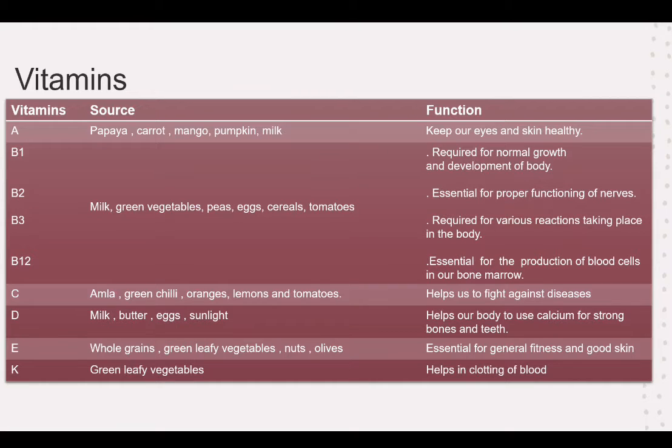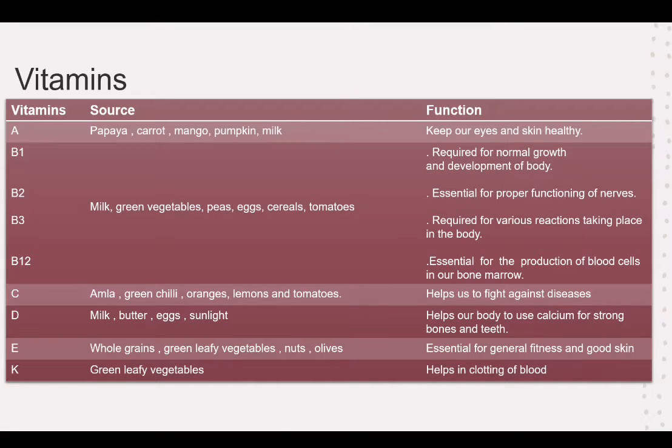Now what are the sources of vitamin A? Papaya, carrot, mango, pumpkin, and milk are the sources of vitamin A. If you are wearing glasses, the doctor advises us to eat some sources of vitamin A like carrot, mango, pumpkin, and papaya, because these sources help us to keep our eyes and our skin healthy. That is why sometimes we drink carrot juice, papaya juice, and mango juice, so that it keeps our eyes and skin healthy.